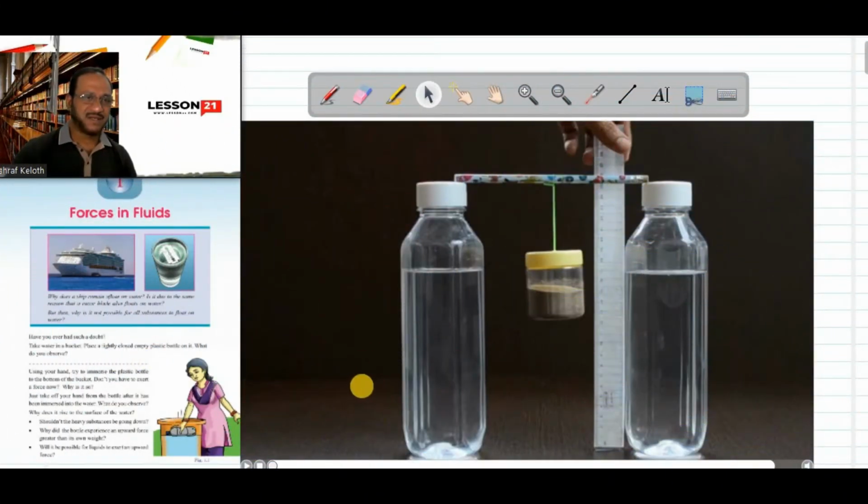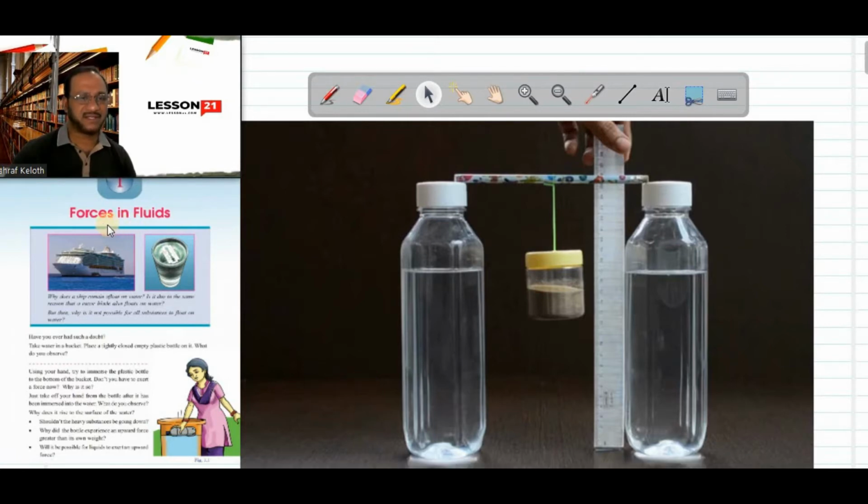Students, this is our first class of 9th standard. The name of the first chapter is Forces in Fluids. All of you know what force is, okay, you studied about force in lower classes. And also what a fluid is.